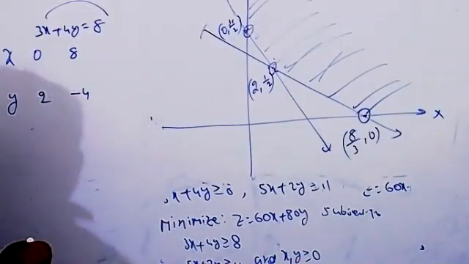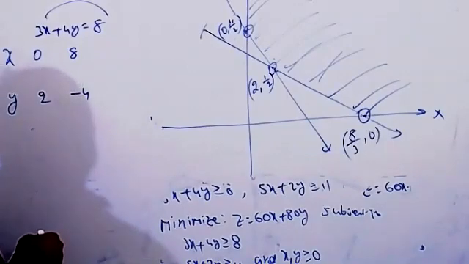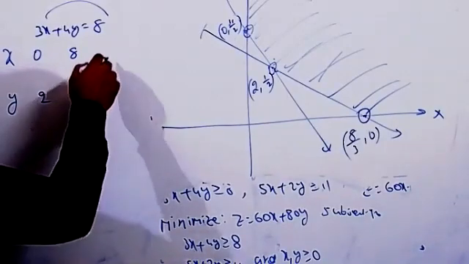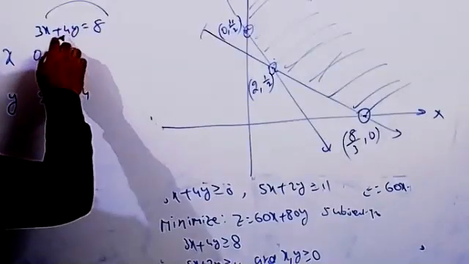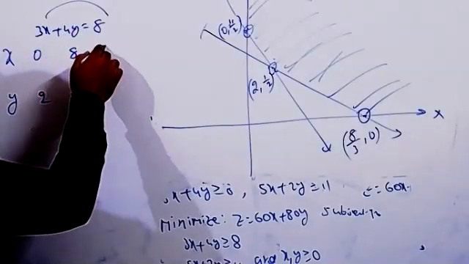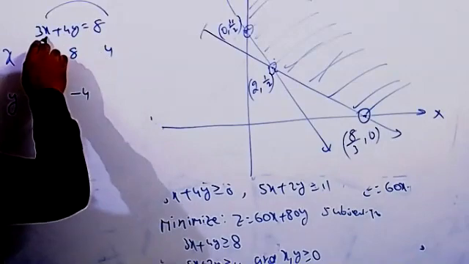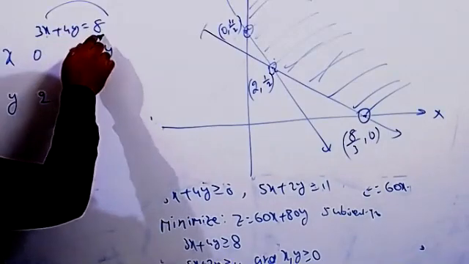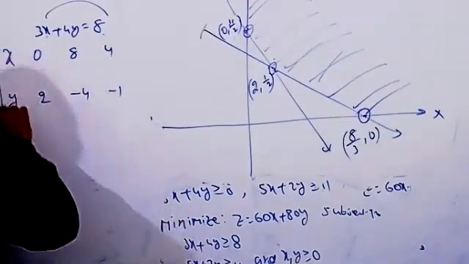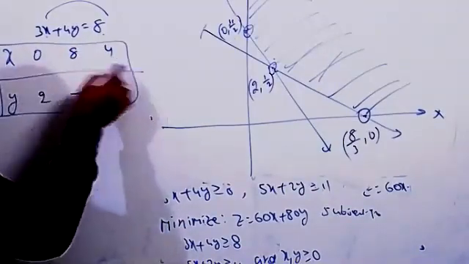Similarly you can take another point. Sir, we can take x as 4 and y as minus 1. 3 4s are 12, 12 minus 4, so minus 1. It's okay. You can take three points.